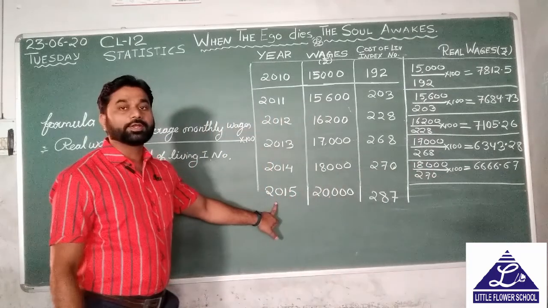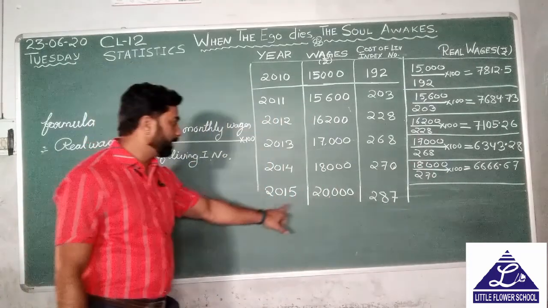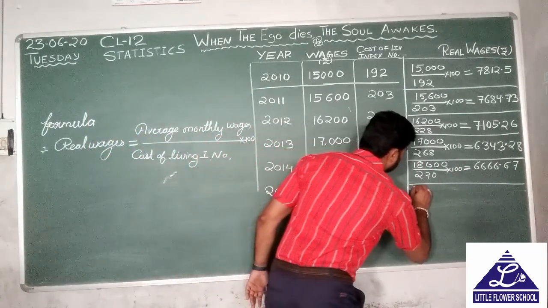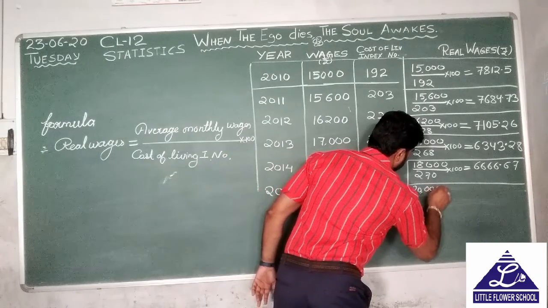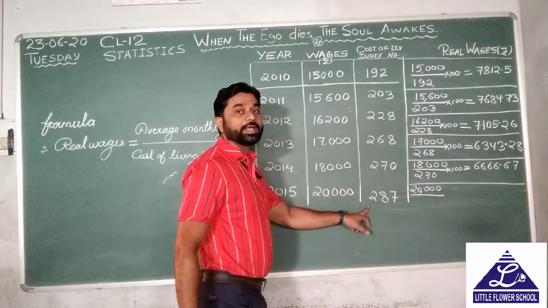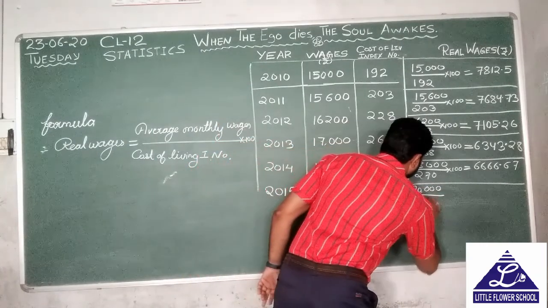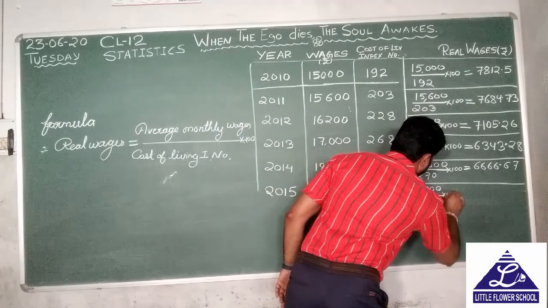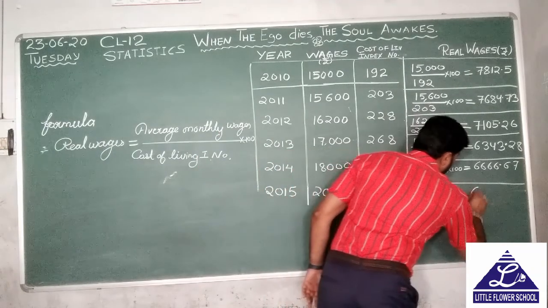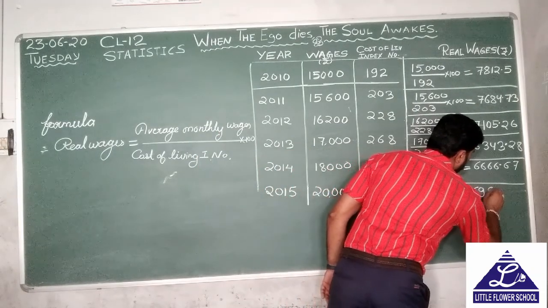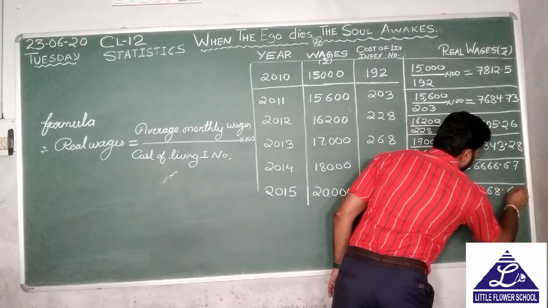Now the last one, for the year 2015, 20,000 upon 287 into 100, 6968.64.